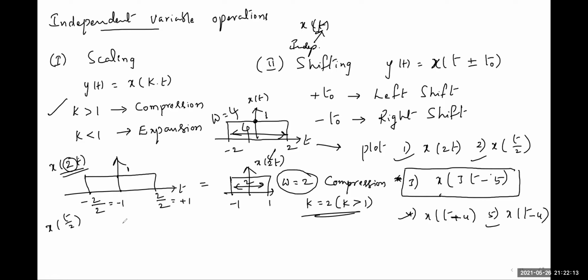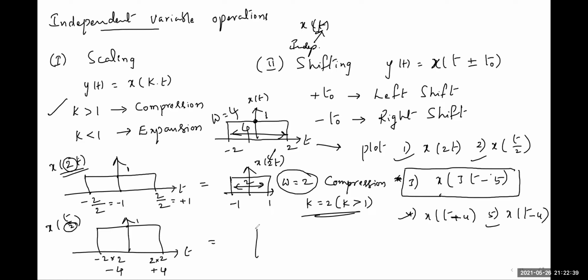To plot this kind of signals, what I am doing, see, x of t I am taking. This is x of t. So t divided by 2 here. So I will multiply with 2 each and every instant of time. So that here I will get -4, here I will get +4.